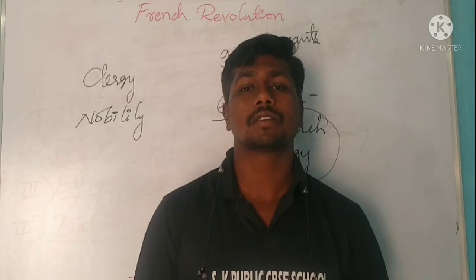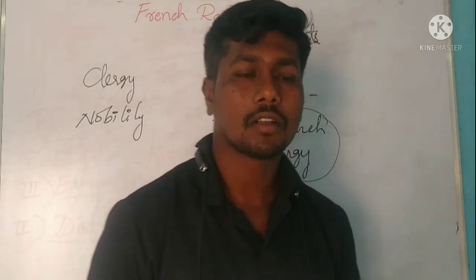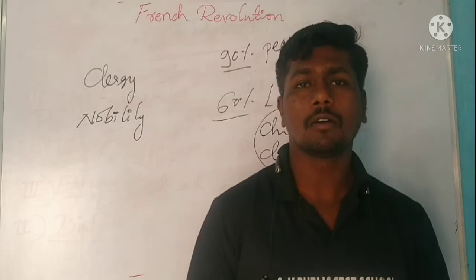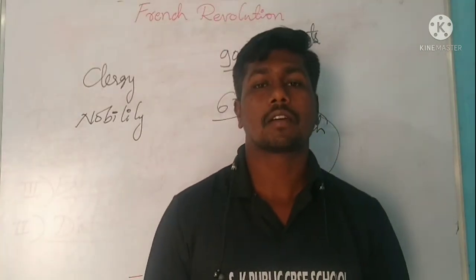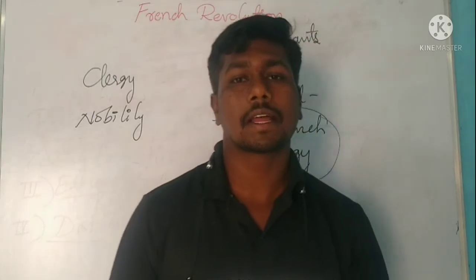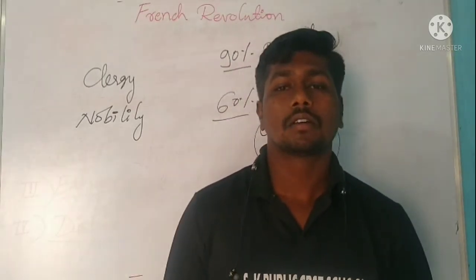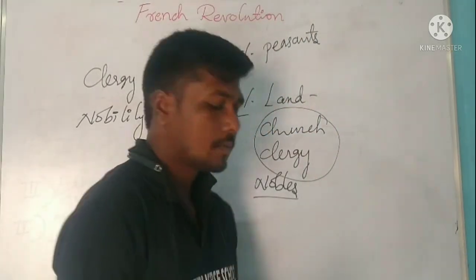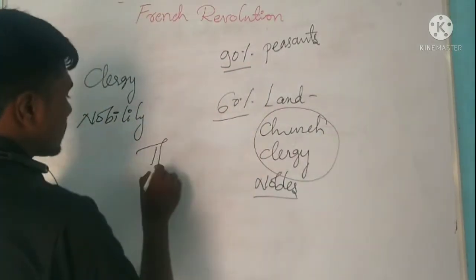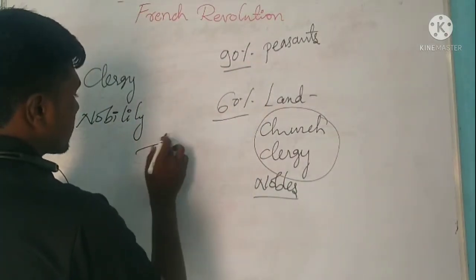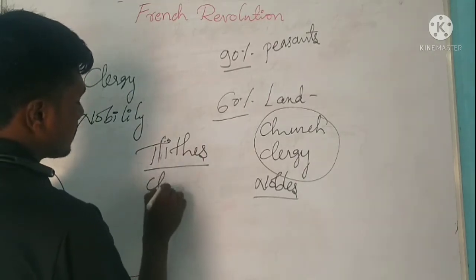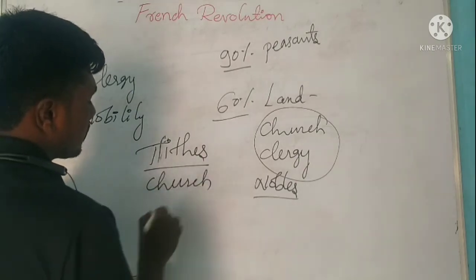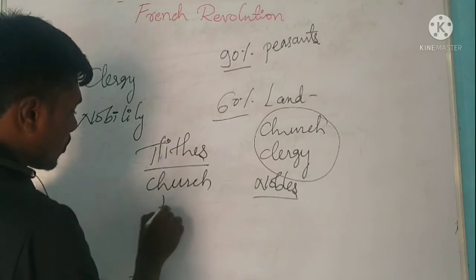And the church, see here, this is about work and all. The church, now about taxes. The church also used to extract a tax called tithes from the peasants. Tithes is a tax extracted by the church from whom?